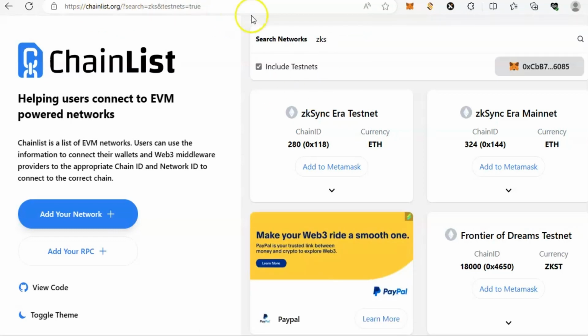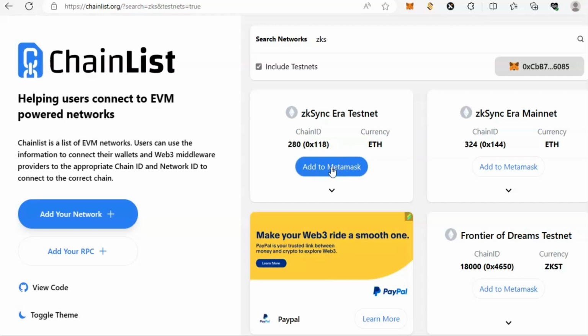So go to chainlist.org and type ZK Sync testnet and add it to your MetaMask. Once that is done, let's get our faucet set. You can get our faucet by going to the ZK Sync faucet.